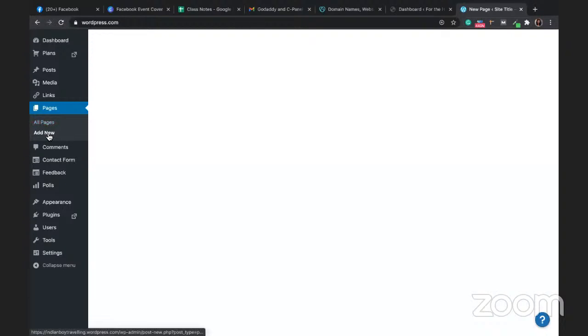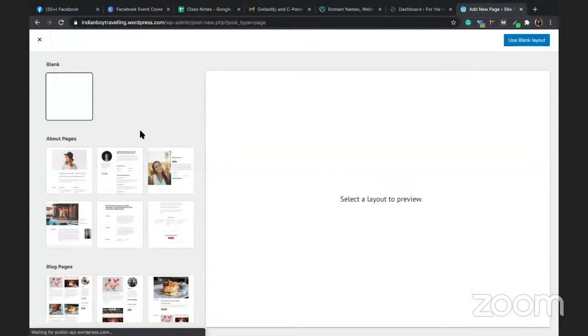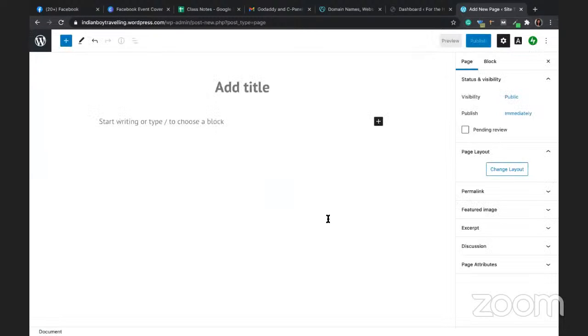I think we'll just add new page from here. Add new. Let me take a simple page from here. First of all, let me start with a blank one. I'll show you how to create everything of it. So this is your page. Let's say I'm writing here about. I'm just creating an about page for Ojas.